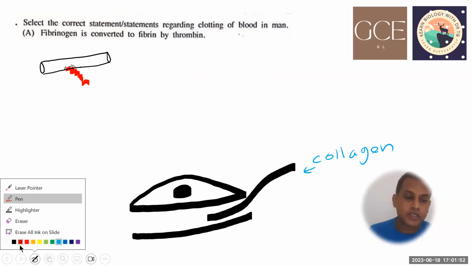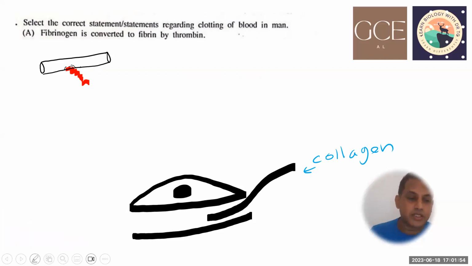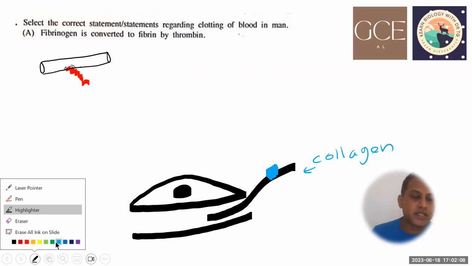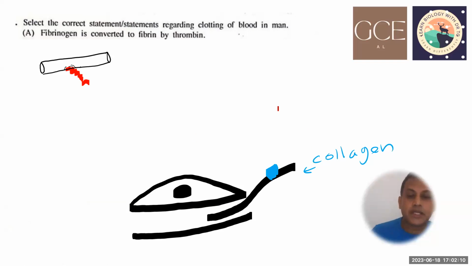Now the speciality of collagen is it has a special site, and this special site is a receptor for platelet. The next event is the platelet. This is a platelet, and the platelet exposes a binding site for the collagen.